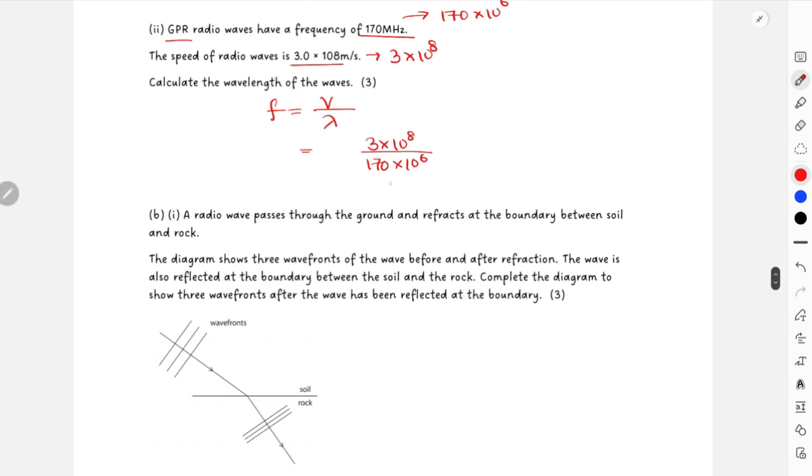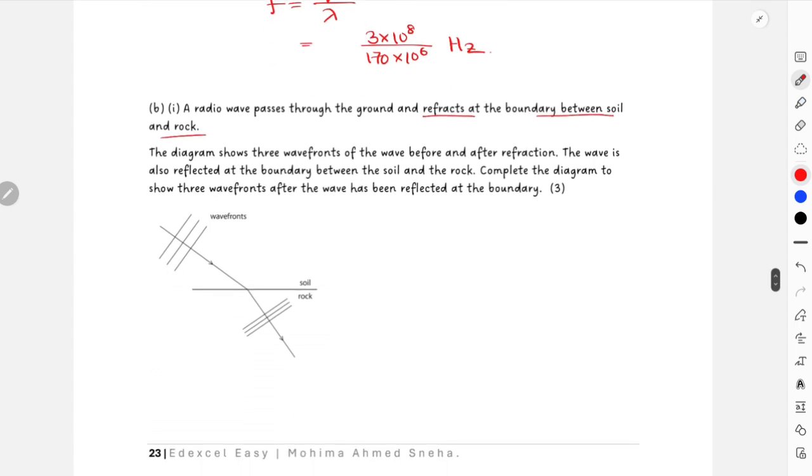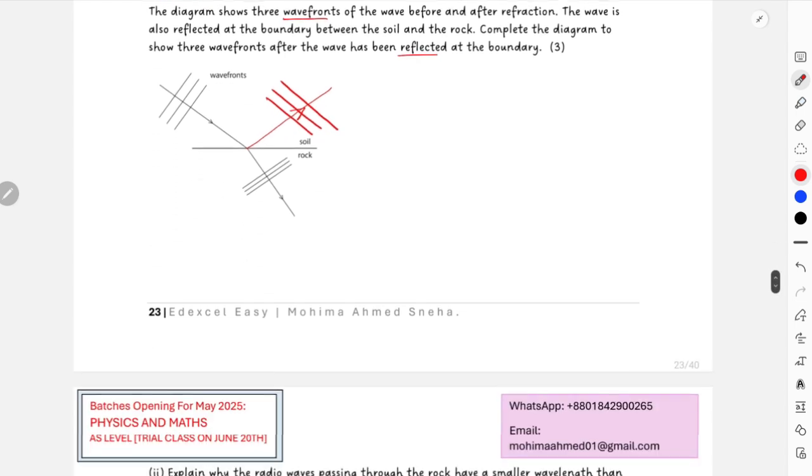Now then again, obviously frequency is in hertz. Then again, a radio wave passes through the ground and refracts at the boundary between soil and rock. The diagram shows 3 wavefronts of the wave before and after refraction. The wave also reflected at the boundary between the soil and rock. Complete the diagram to show 3 wavefronts after the wave has been reflected at the boundary. Obviously, this is how they will be reflected. And as we also have to draw the wavefronts, this is how the wavefronts will be. This is exactly everything you need to draw. Other than that, nothing else.